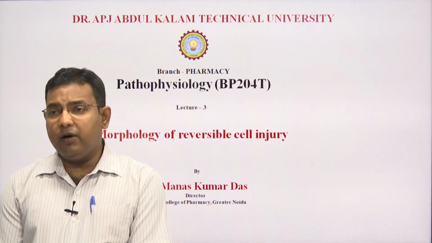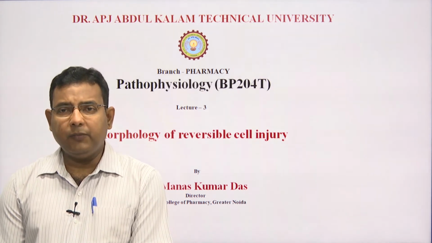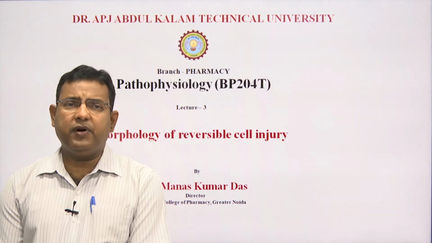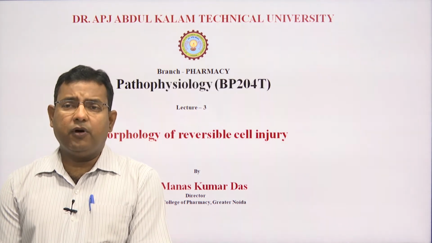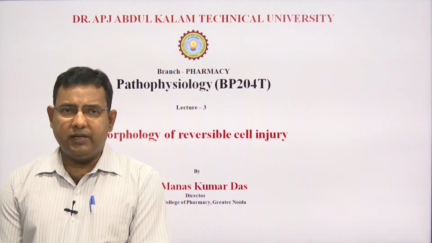We know the meaning of reversible. Reversible means which can be reversed, which can revert back to normal or to an earlier stage of the cell.